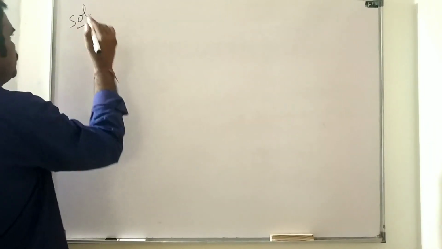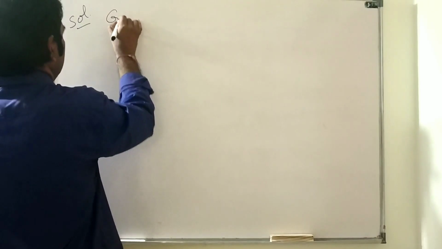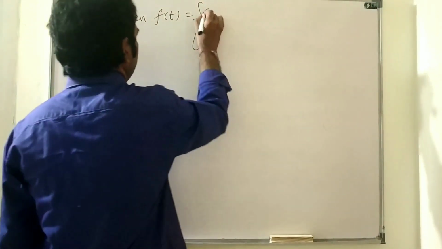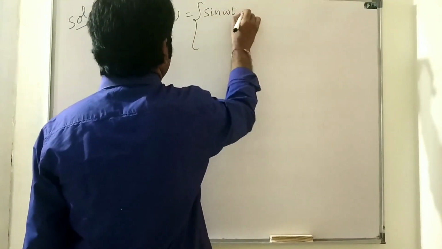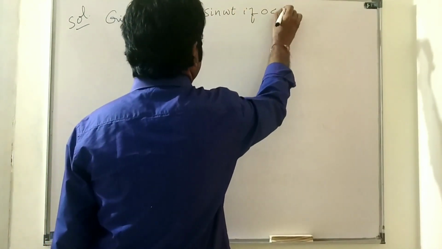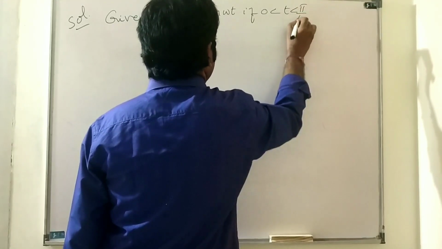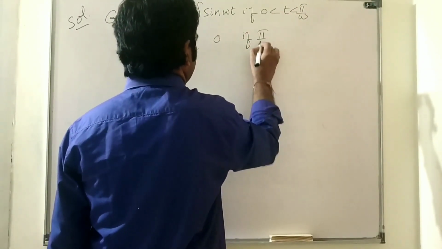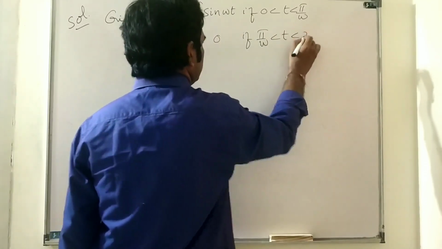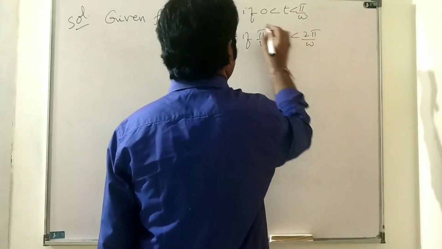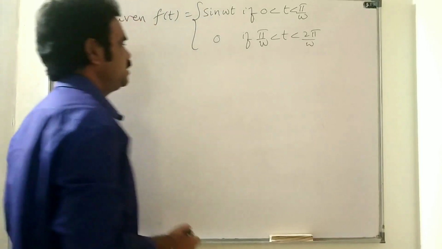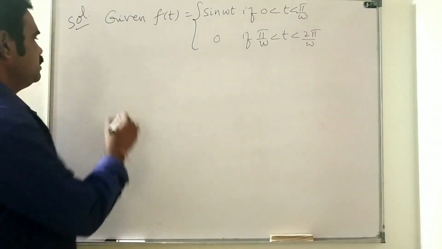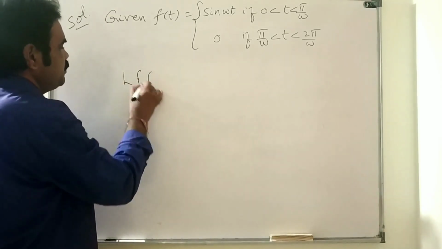Solution. Given f of t equal to sin omega t if 0 less than t less than pi by omega, and 0 if pi by omega less than t less than 2 pi by omega. Okay. And this is a periodic function of period 2 pi by omega. Then what is the Laplace transform of a periodic function?